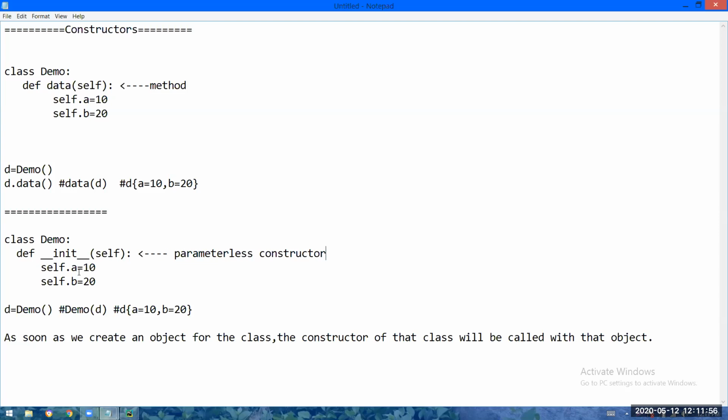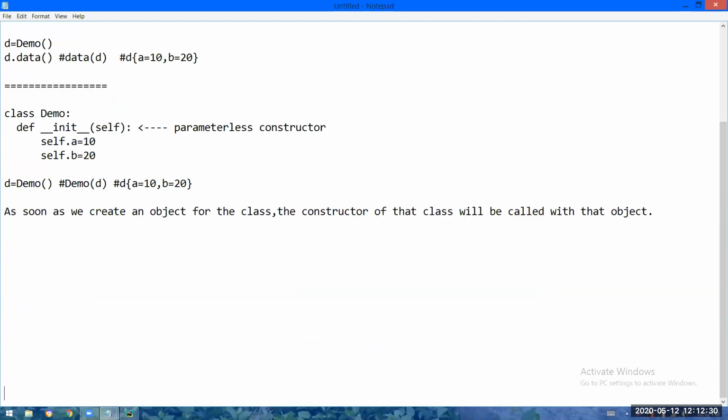Class Demo I have taken, and in that, this is the syntax to create the constructor. It should be like that only. The point is, as soon as you create an object for the class, the constructor of the class will be called with that object, so the Demo class constructor will be called with d. In d, a = 10, in d, b = 20, I am putting. So again, I have initialized the object using a parameterless constructor.